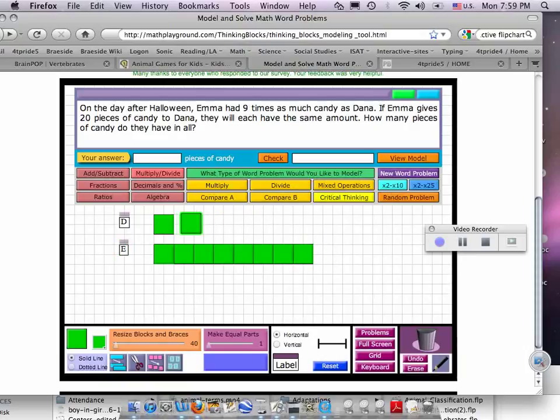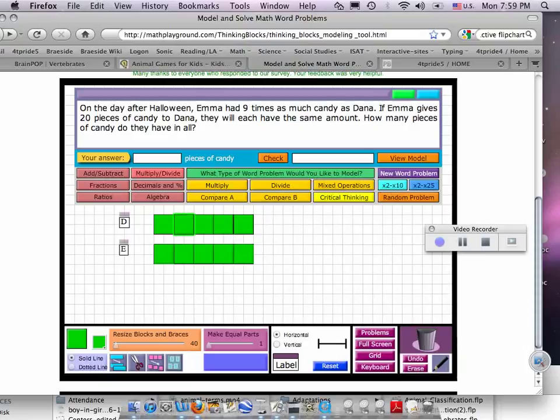Still not the same. She's given her 1. Still not the same. She's given her 2. Still not the same. She's given her 3. Same. Emma gave Dana 4 of these blocks, and they wound up with the same amount. When she gave her 1, 2, 3, 4 blocks, they wound up with the same.